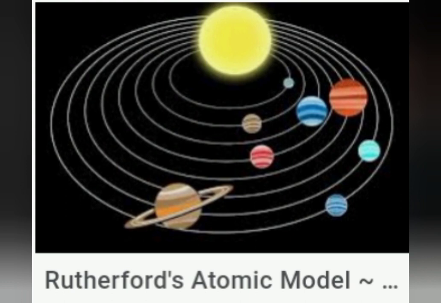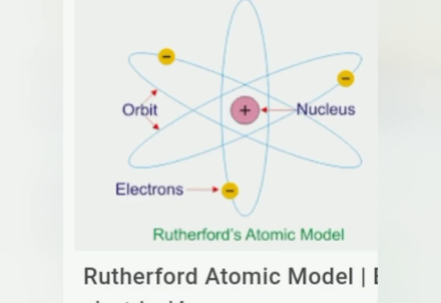Now, Rutherford's nuclear model of an atom. According to this model, an atom consists of mainly two parts. First one, the centrally located nucleus. The nucleus is a centrally located positively charged mass. The entire mass of the atom is concentrated in it. It is the denser part of the atom. The size of the nucleus is very small compared to the size of the atom as a whole.